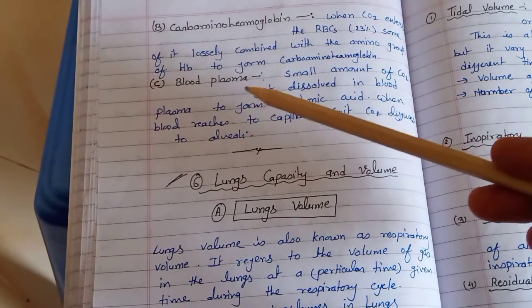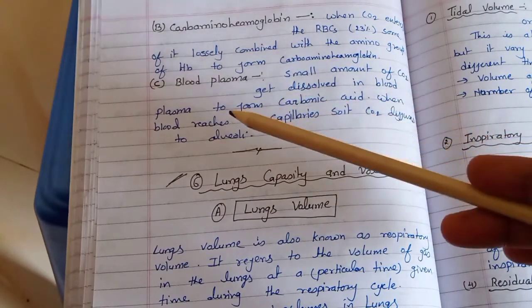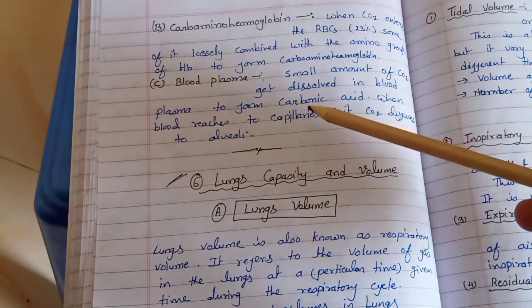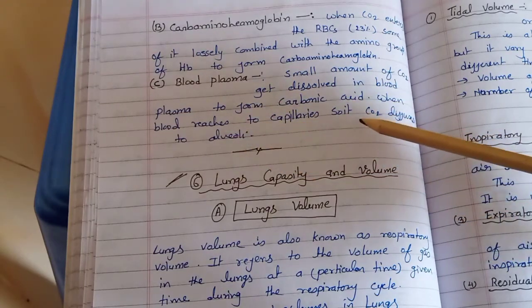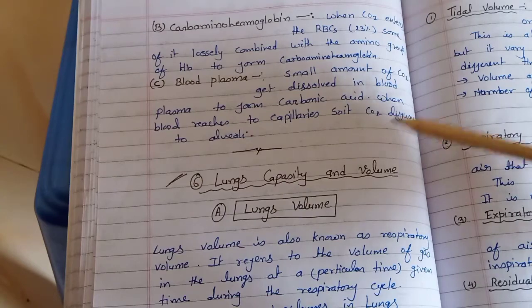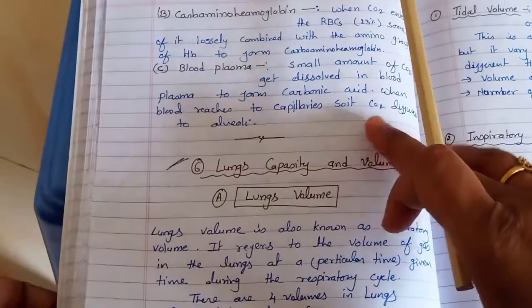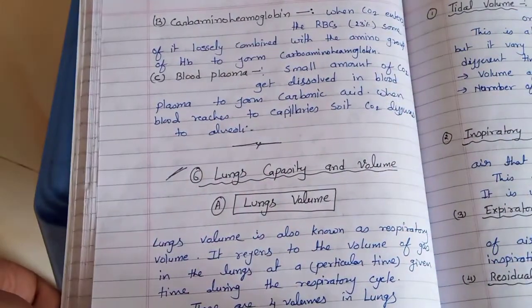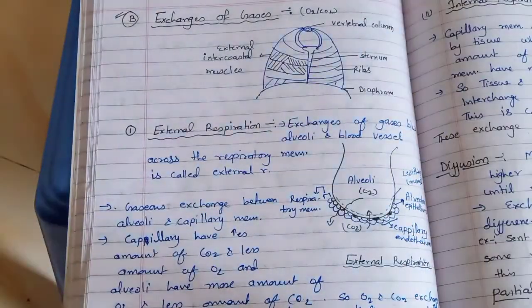Okay, and the next is the blood plasma. A small amount of carbon dioxide gets dissolved in the blood plasma to form carbonic acid, and when blood reaches the capillaries, the carbon dioxide diffuses to the alveoli. So this is all about the mechanism of respiration. Okay, hope you understand.